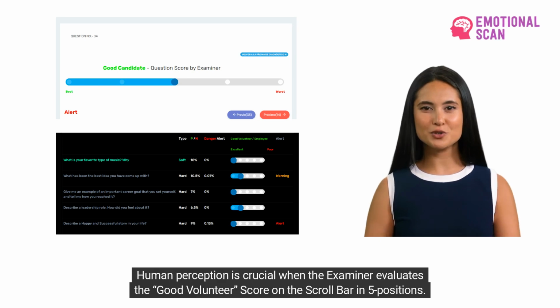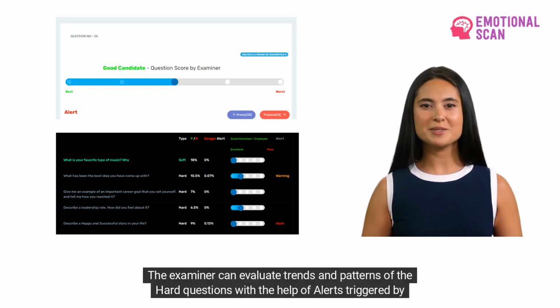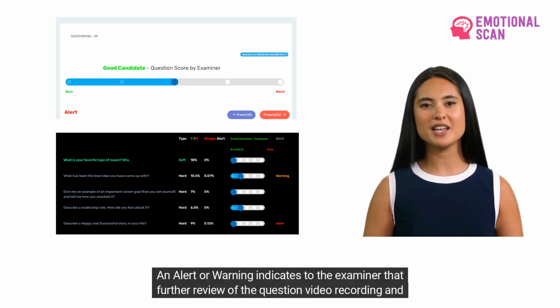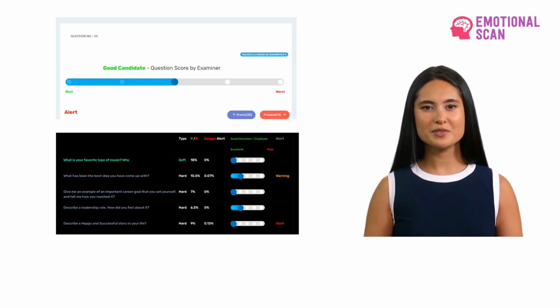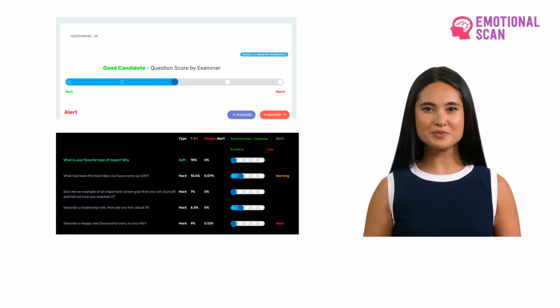Human perception is crucial when the examiner evaluates the good volunteer score on the scroll bar in 5 positions. The examiner can evaluate trends and patterns of the hard questions with the help of alerts triggered by an automated algorithm at the question and session levels. An alert or warning indicates to the examiner that further review of the question video recording and related metrics is required. Additional and complementary questions are recommended for deeper research and a fair evaluation.